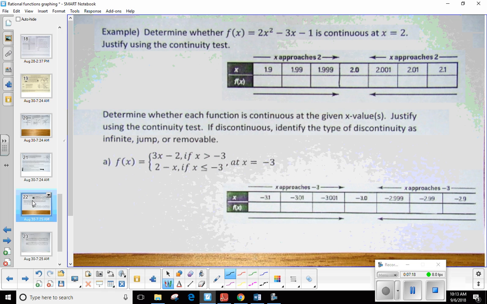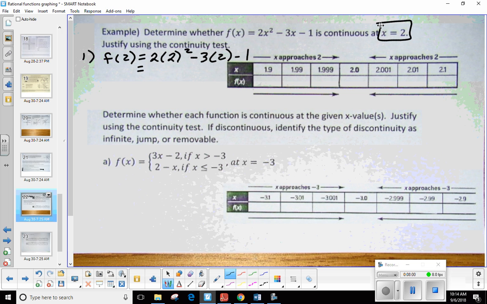Determine whether f of x equals 2x squared minus 3x minus 1 is continuous at x equals 2. So here's the value of x I'm interested in. x equals 2. We want to justify using the continuity test. All right. Well, step 1, that's the easiest. All I want to do is take that value of x and plug it in. So I'm asking myself this question. Does f of 2 exist? All right. Well, let's see. 2x squared would become 2 times 2 squared minus 3x, so minus 3 times 2, and then minus 1.